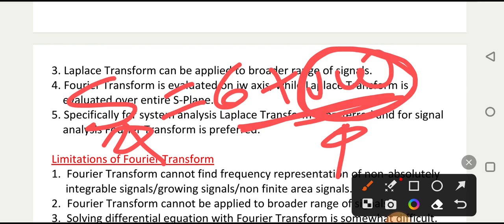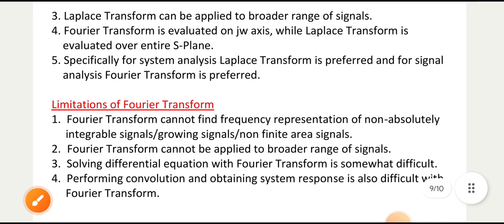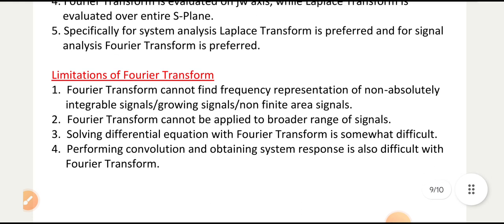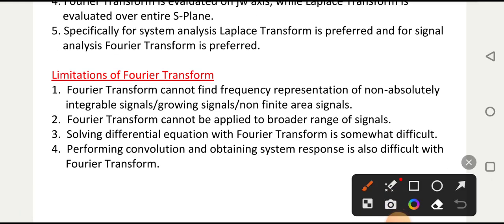So mostly Fourier transform is used for signal analysis, and for system analysis we use the Laplace transform, because there is no variable indicating the system's response, system's poles, zeros, stability, and all those things in the Fourier transform. That is there in the Laplace transform, that is the sigma value. So Laplace transform is mostly used for system analysis. We cannot use Fourier transform for system analysis, but we can use Laplace transform for system as well as signal analysis.